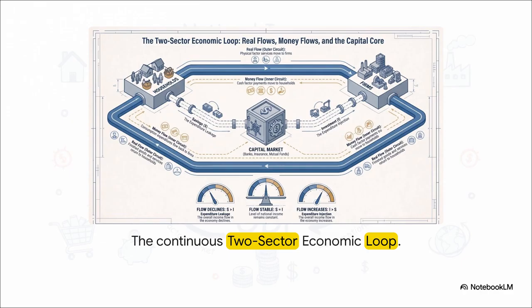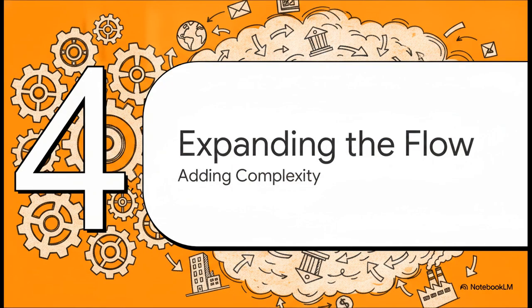But check out the inner financial loop. In return for that labor, firms pay wages to the households. The households then take that exact same money and spend it to buy the firm's goods. Assuming households spend all their income and firms distribute all their revenue, it creates this continuous, perfectly balanced loop where total production equals total consumption. Pretty neat, right? Let's scale it up.